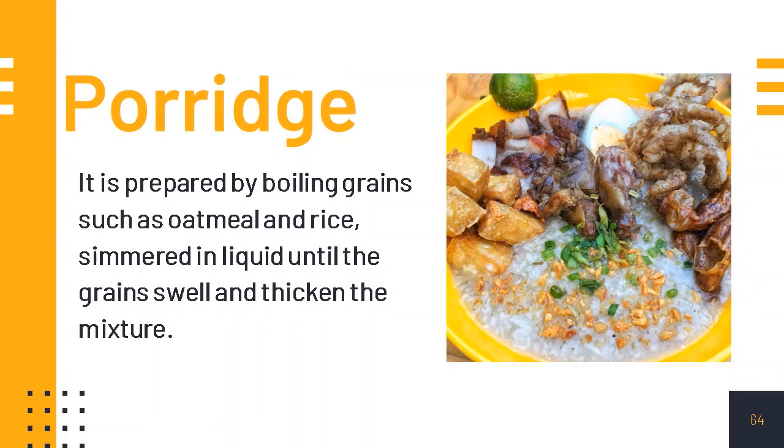Porridge. It is prepared by boiling grains such as oatmeal and rice, simmered in liquid until the grains swell and thicken the mixture.